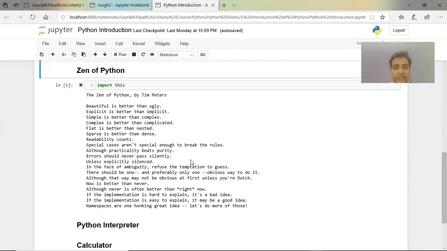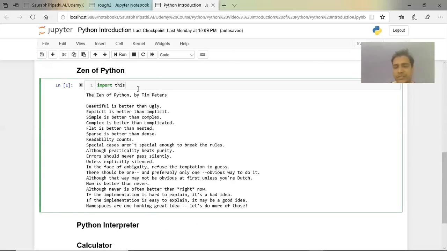There are some rules, which you need to follow, in a poetic manner. It's a very interesting and beautiful way of telling us what to do and what not to do. So I encourage you to go and see this poetry. Basically, import this is the line. You simply write this line and compile it. You will see the poetry and read it. It will be a great thing to do, and it will give you a mindset of how you should code and how you should work with Python.